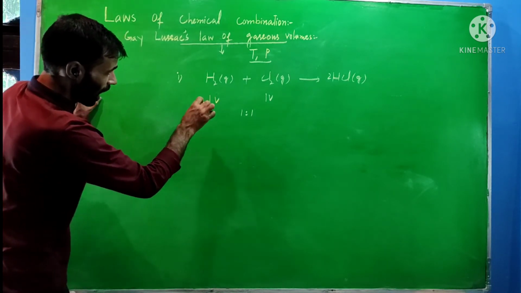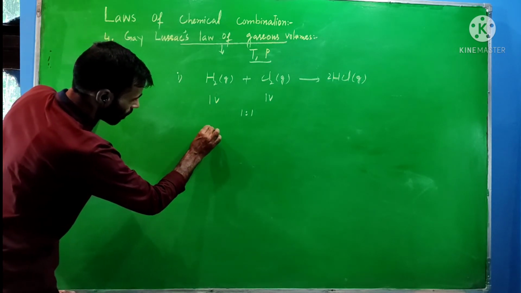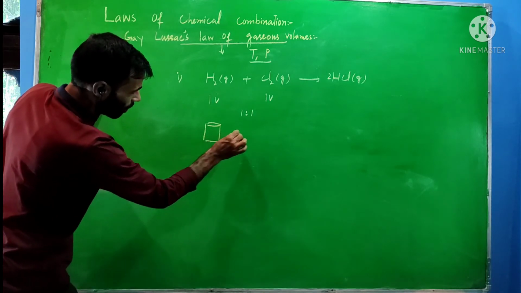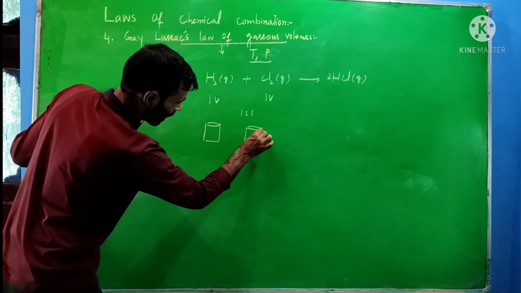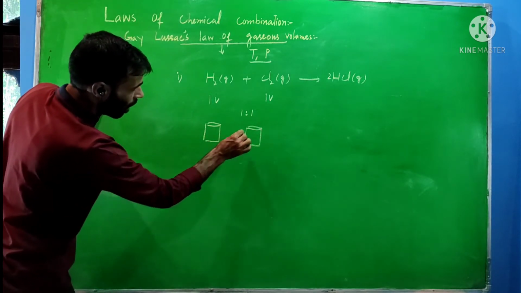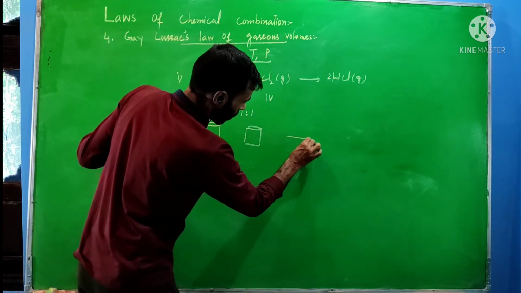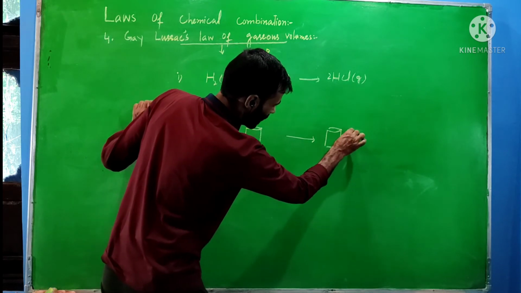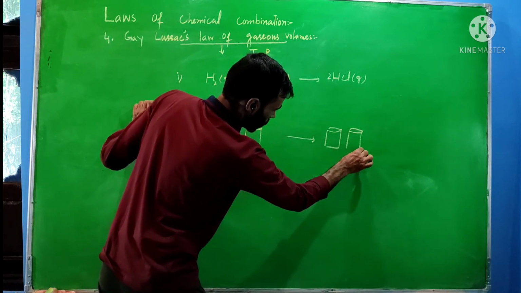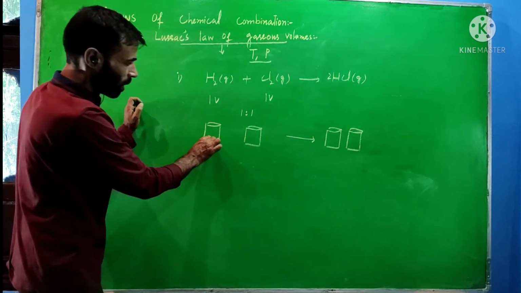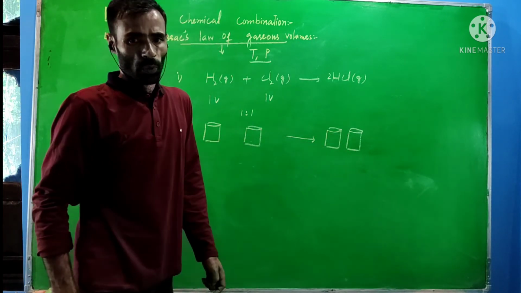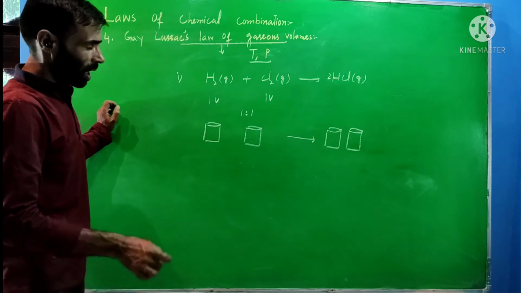If we take hydrogen as one volume, then with it will react one volume of chlorine. The products formed will be equal to 2 volumes. So 1 volume of hydrogen and 1 volume of chlorine react with each other, leading to formation of 2 volumes of hydrogen chloride.